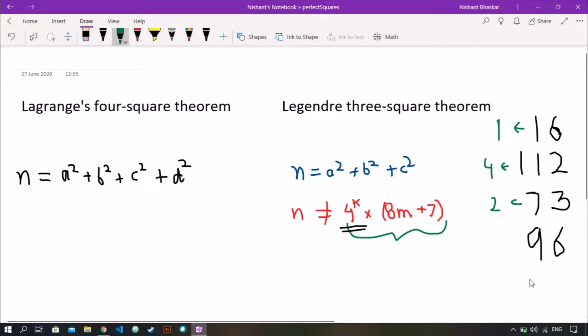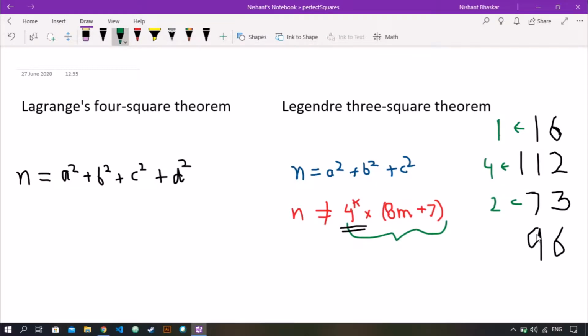Okay, and for our last example, 96, we again check if it is a perfect square or not. As it is not a perfect square, 1 cannot be the answer. Now the remaining answers can be 2, 3 or 4. Now we check for 4 using this property. So we check if 96 is of this form or not.